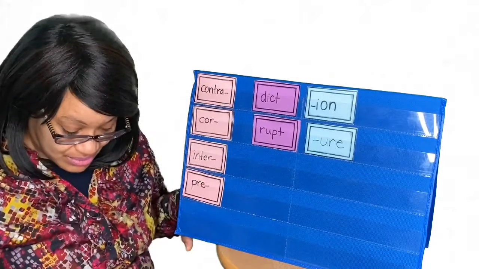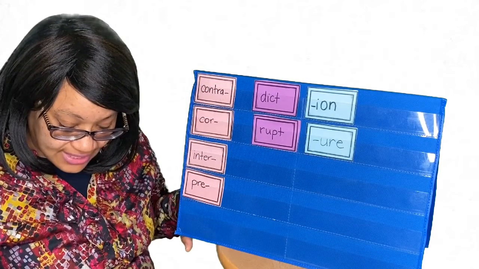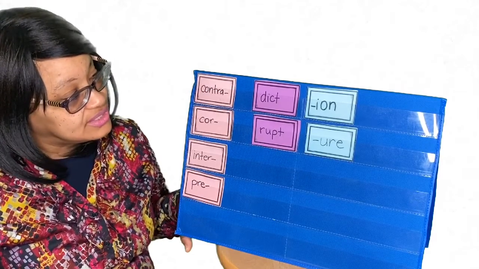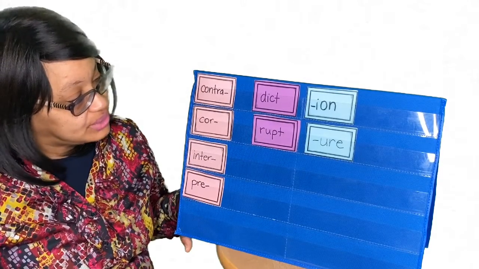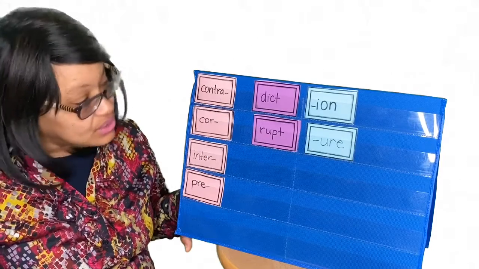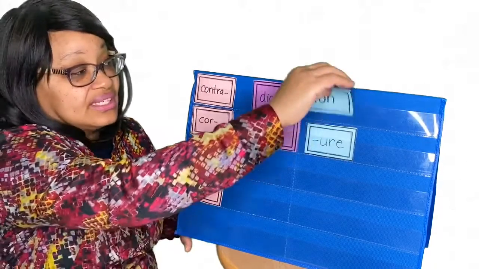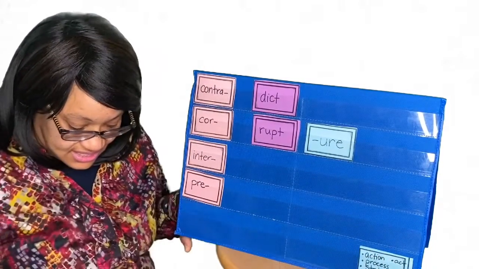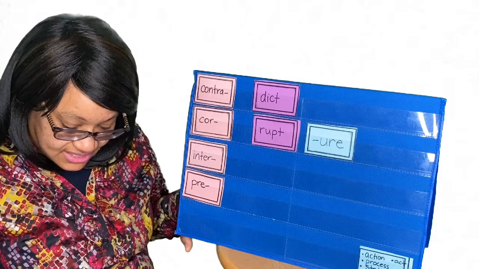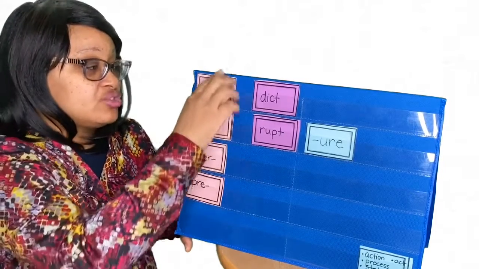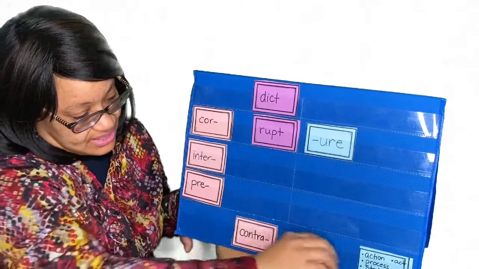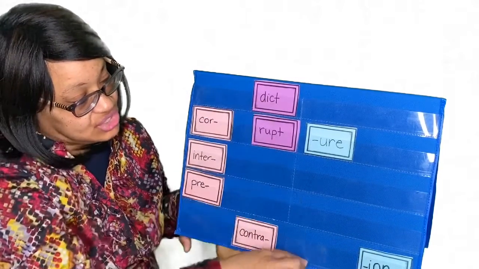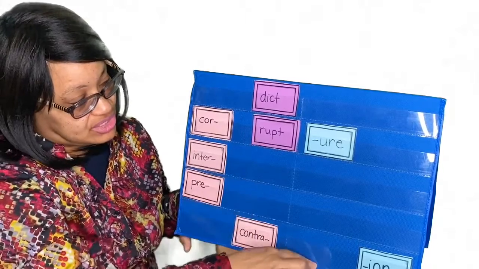Let's try one more. An action in opposition to another. So let's see. We know that is an action, so it's going to have ion in it. And it says an opposite. So we know contra means opposite. So could it be contradiction or contraruption?